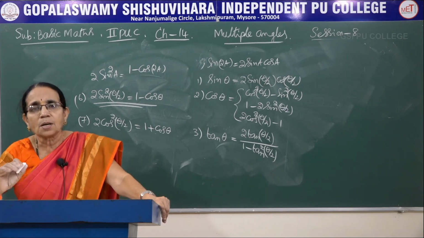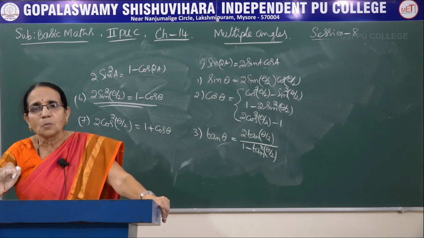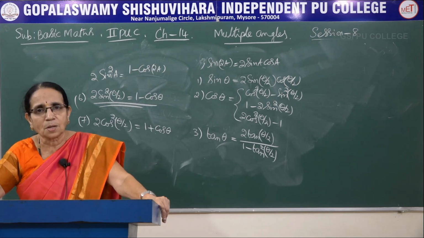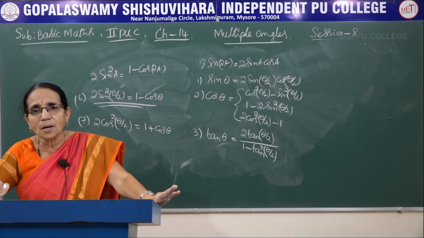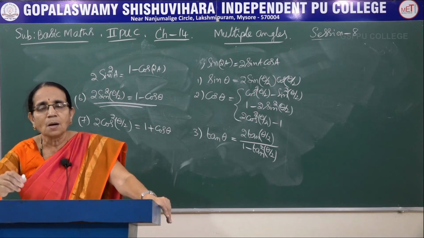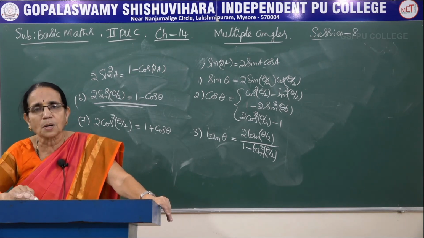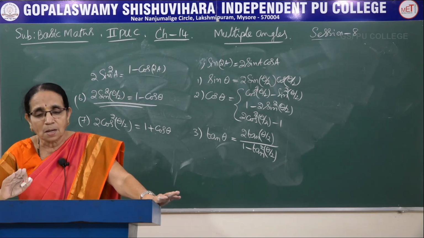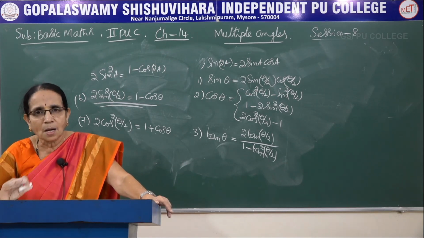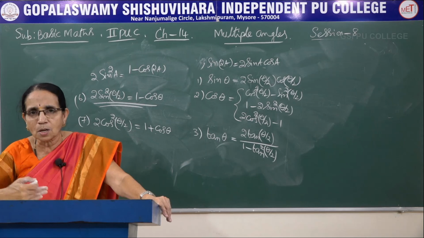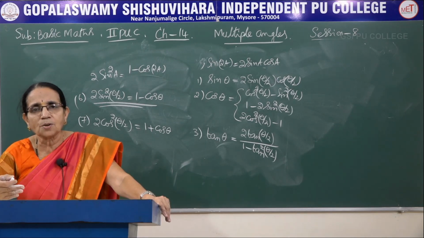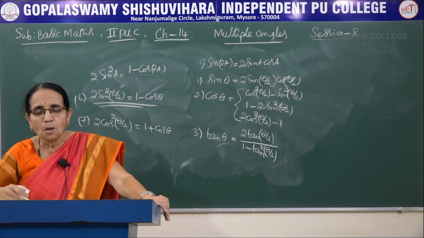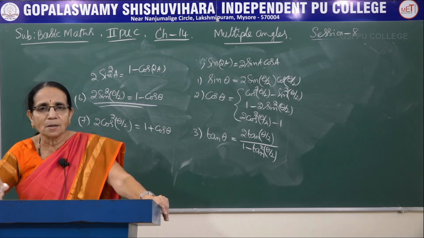Only then can you understand the problems which I am going to work out in the coming sessions. All the problems require knowledge of these formulae. So learn them by heart, go through them properly, understand the derivation, and memorize all the formulae. Then whatever problems I work out here can be understood easily by you. So we will be meeting in the coming sessions to solve problems on multiple angles. Thank you.